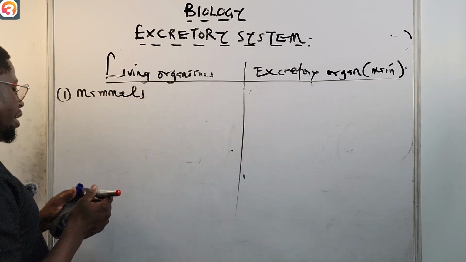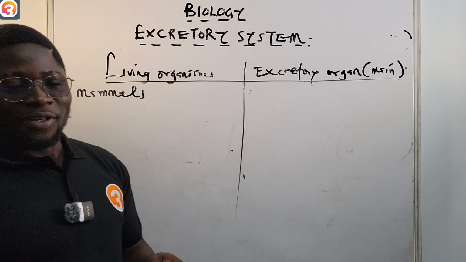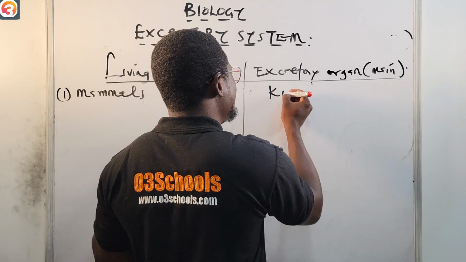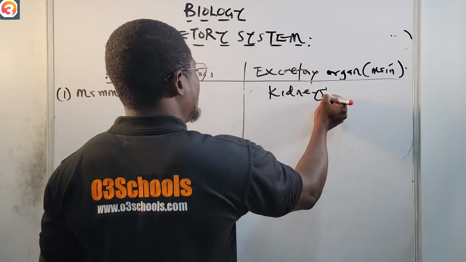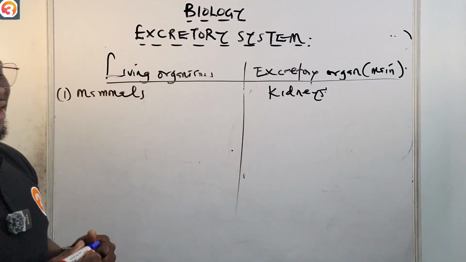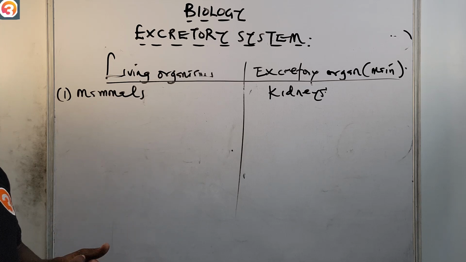For number one, look at mammals. This part is also very important. You need to know them also. For mammals, of course, we have two kidneys, and they are the main excretory organ. I hope you know that. The bean-shaped kidney is our main excretory organ.